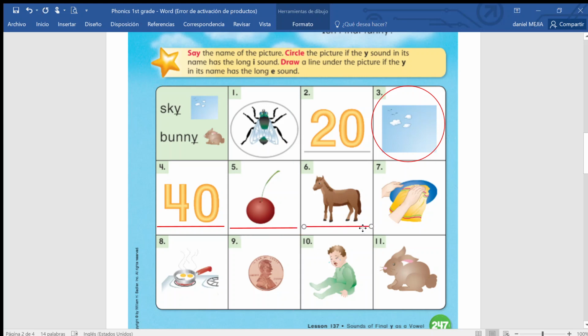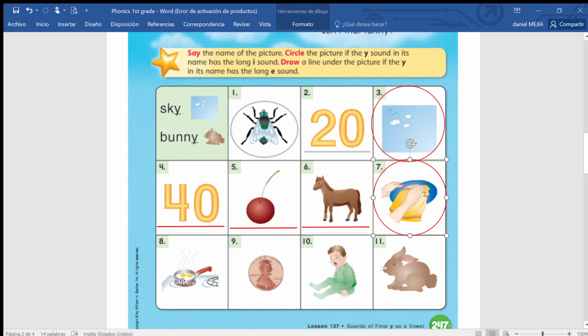Good. Number 7. Okay. So you dry. Aquí está secando. Dry. What sound does it make? The long I. And what do you do? You circle it.